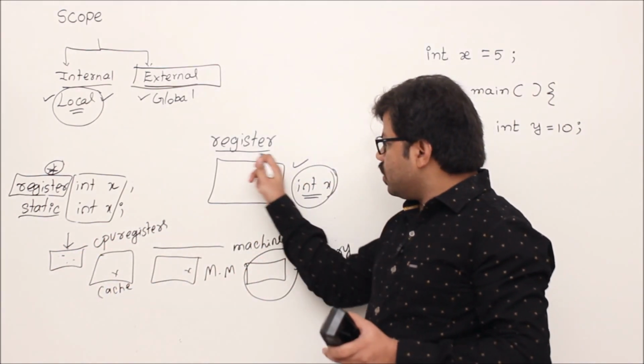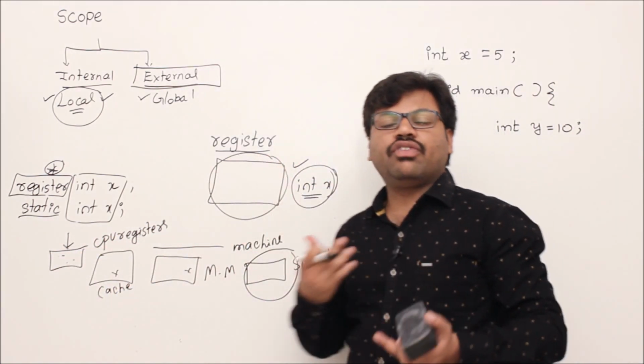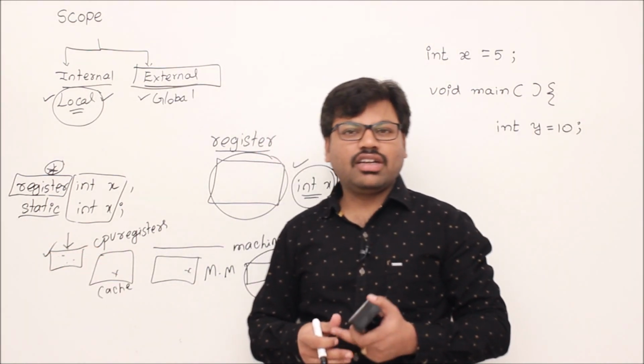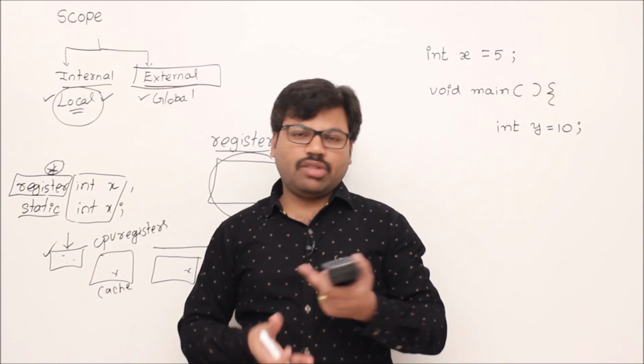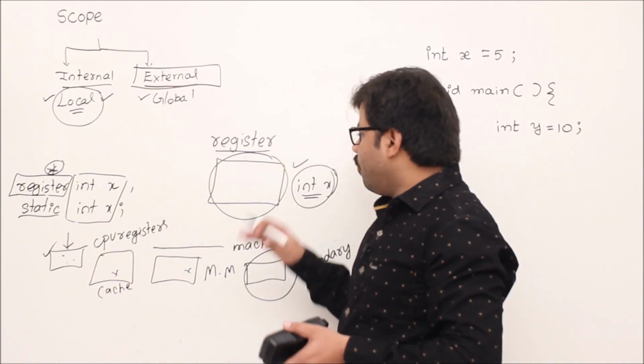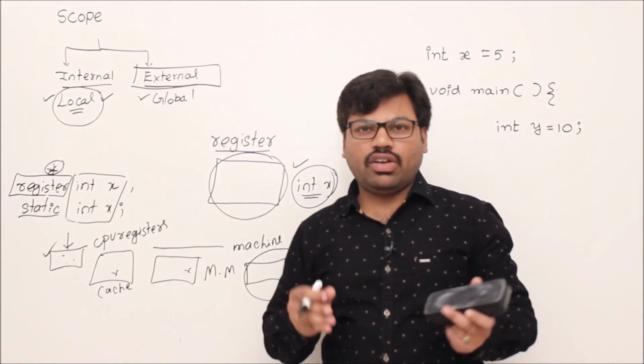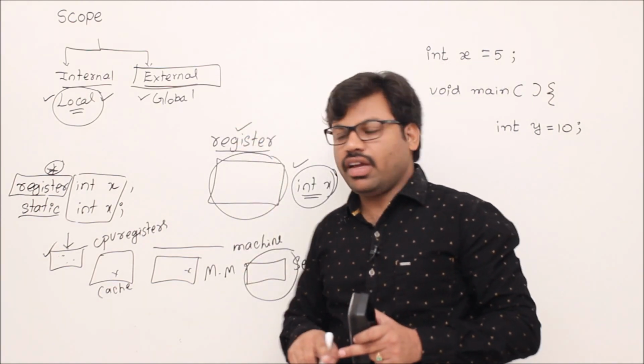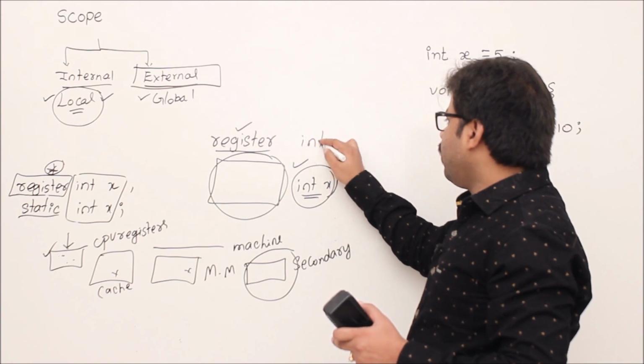So whenever your variable is used very frequently, better you keep that in CPU registers, so that definitely the access time will be reduced. That's why whenever you have such local variables, please declare them as register variables. Then that will become a register variable.